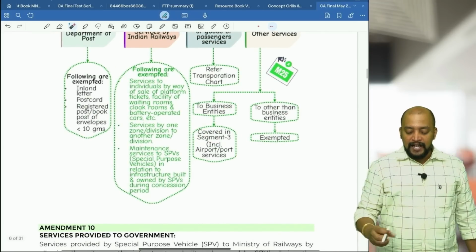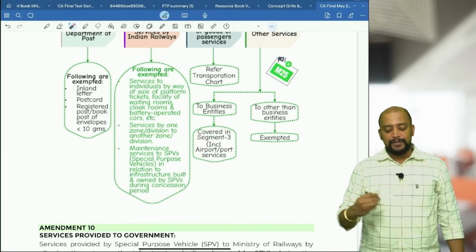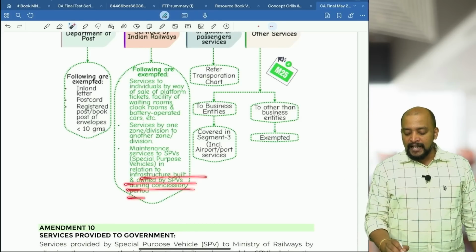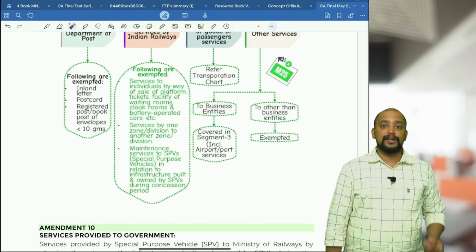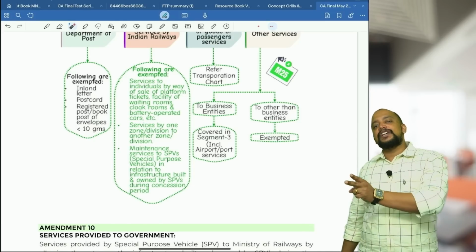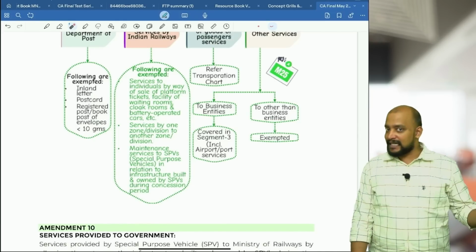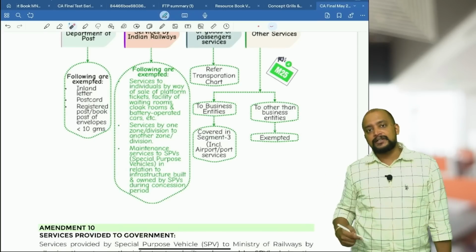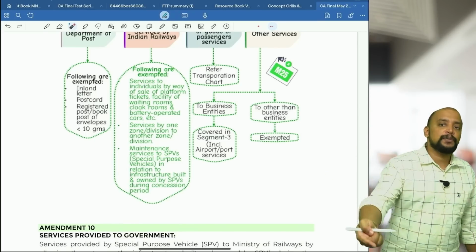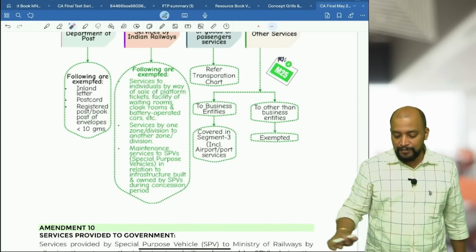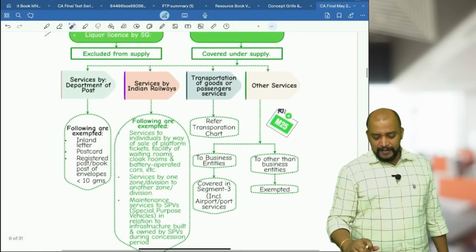That is this point. Maintenance services to special purpose vehicles in relation to infrastructure built and owned by SPVs during the concession period. So two activities. One is special purpose vehicles allowing Indian Railways to use the infrastructure for which they are getting some money, that is exempted. Second point is Indian Railways providing maintenance services to special purpose vehicles, for which special purpose vehicles will pay some money to Indian Railways, that is also exempted. Okay, that is with respect to this.